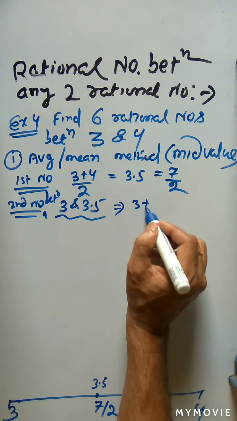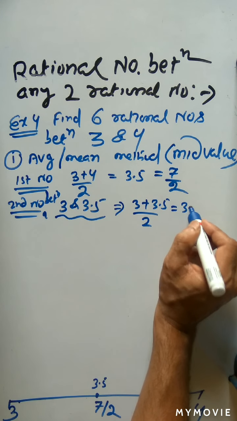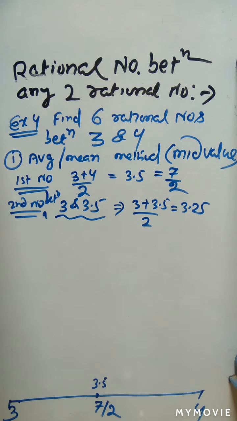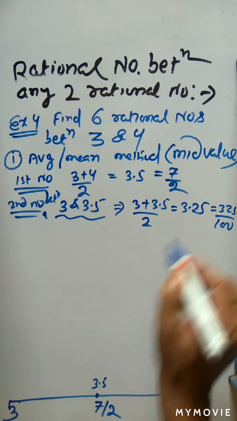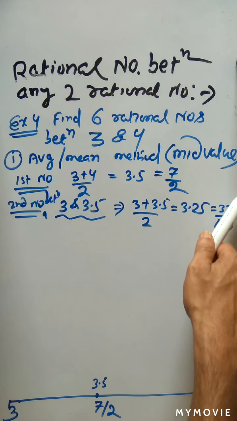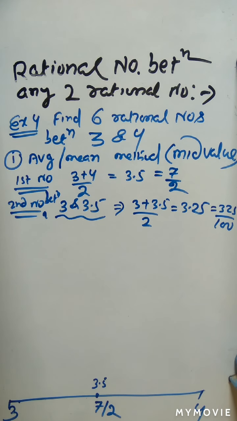So that is 3 plus 3.5 divided by 2, which is coming to be 3.25. So 3.25 is nothing but 325 by 100. So this is also a rational number because we are representing it in the form of P by Q. So 3.25 is a rational number. It is lying between 3 and 3.5. So this middle value is 3.25.